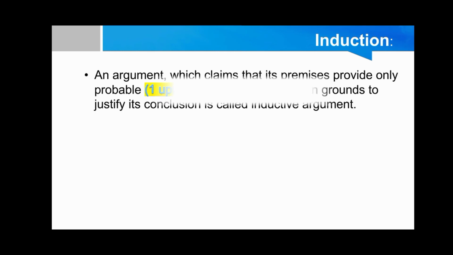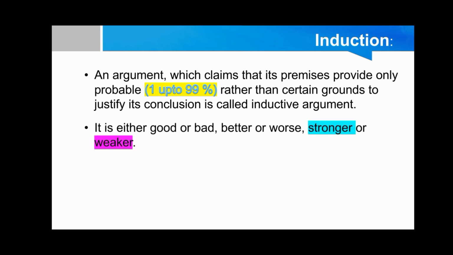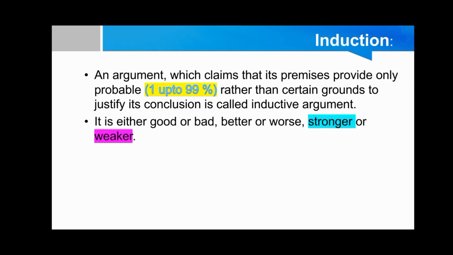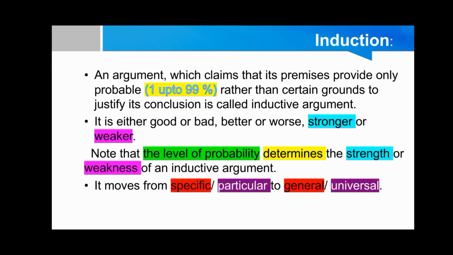Induction, which is the second type of argument. An argument which claims that its premises provide only probable support, 1 up to 99% rather than 100% certain grounds, to justify its conclusion is called an inductive argument. It is either good or bad, better or worse, or stronger or weaker. Note that the level of probability determines the strength or weakness of an induction. It moves from specific to general or from particular to universal.